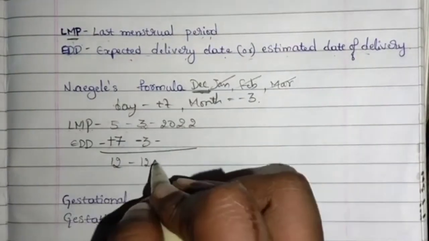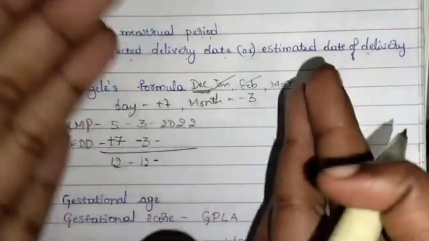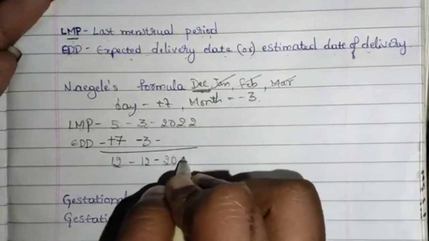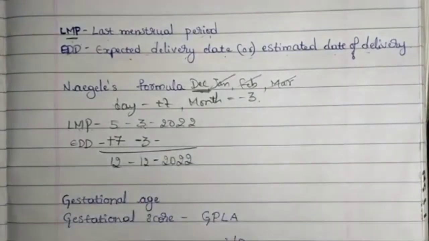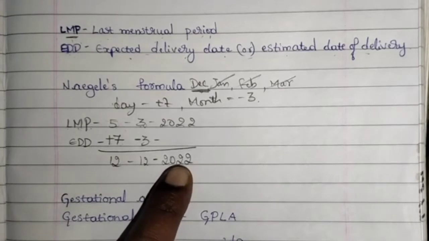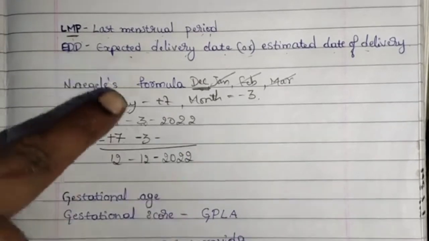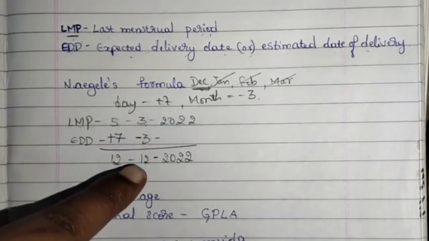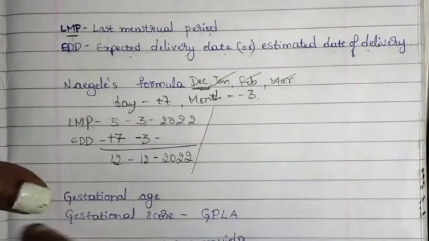The same month. You can't go back. You are going backwards. This doesn't mean you have to write 2021. You have to write 2022 only. If the woman is pregnant today, she will give birth after 9 months. She can't give birth before 9 months. So you can't write 21 here. You have to write 22 only. See, if a woman is pregnant in 3rd month, she will get her baby. She will get her delivery around 12th month.